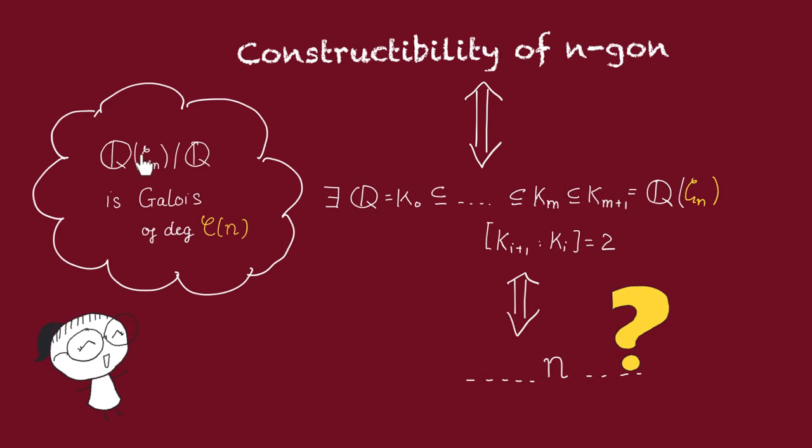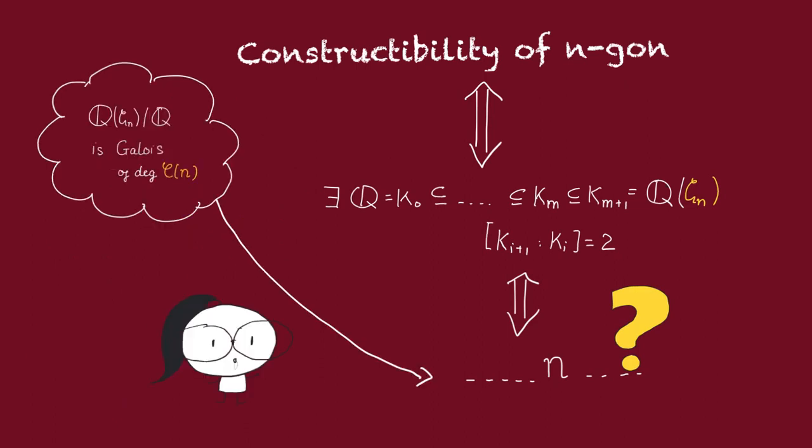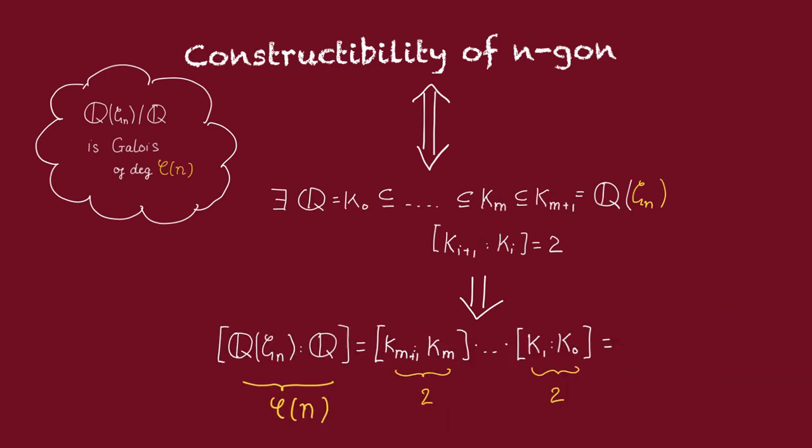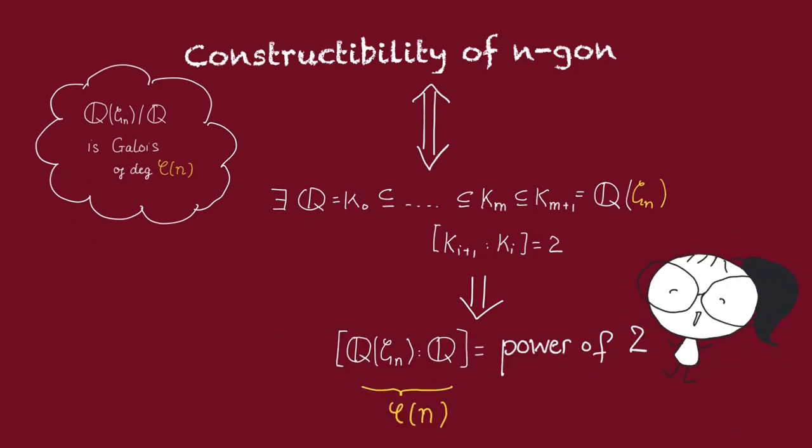Recall that every nth cyclotomic extension is Galois of degree phi(n), where phi here is the Euler phi function. And that's how we're going to get an algebraic condition on n, by passing through the degree of this extension. So, what can we say about this degree if we do have this chain of subfields? Well then, by the tower law, this degree is just going to be a product of these degrees, which are all equal to 2. So it must be a power of 2. Great, so we have a necessary condition.